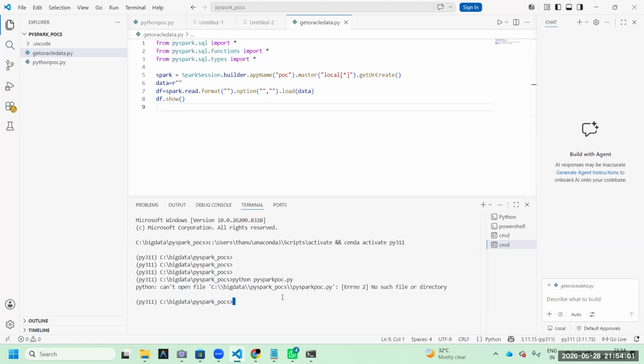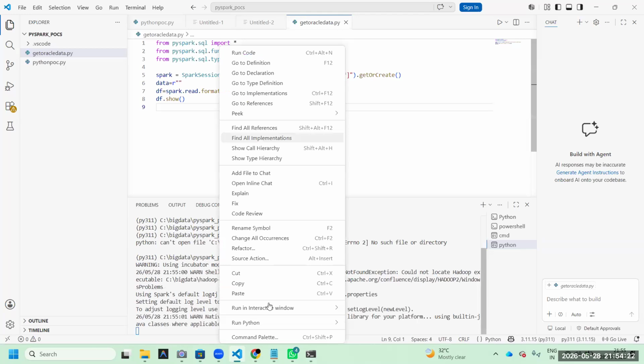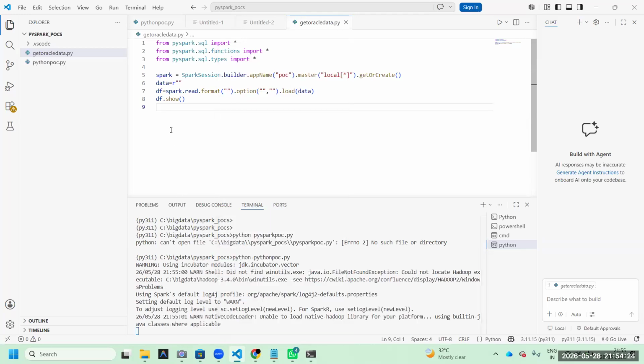So like that, Python followed by Python POC. You can do it like this also. PySpark, spark-submit, otherwise PySpark POC, etc. If you are doing it like this, it is also working. Otherwise, right click here, that's also working. In that way, you can do everything.